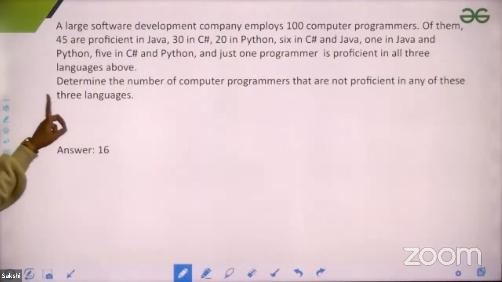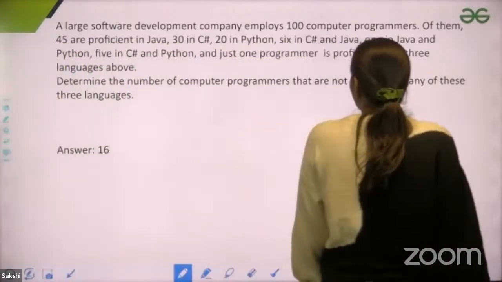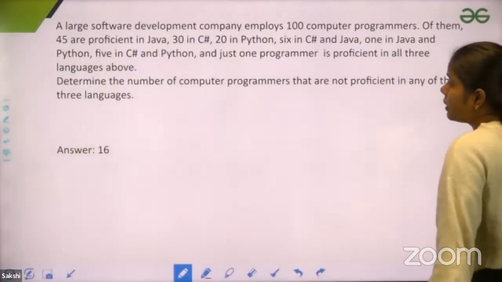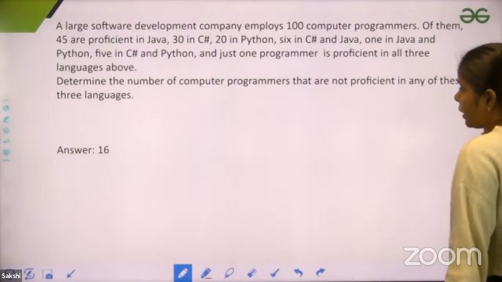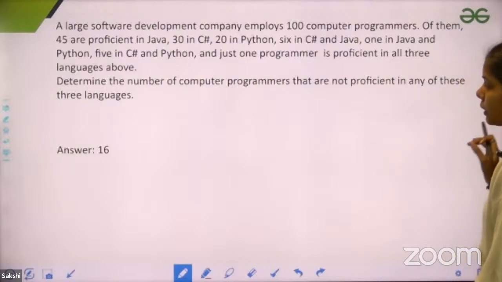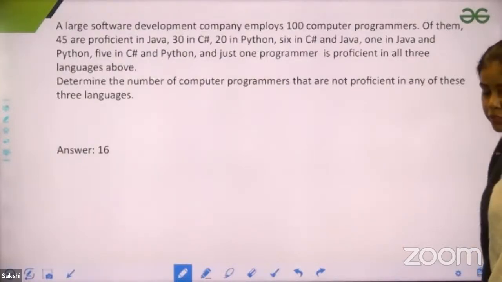Of them, 45 are proficient in Java, 35 in C, 20 in Python, 6 in C and Java both, 1 in Java and Python, 5 in C and Python. Just one programmer is proficient in all three languages. They are asking to determine the number of computer programmers that are not proficient in any of the three languages.